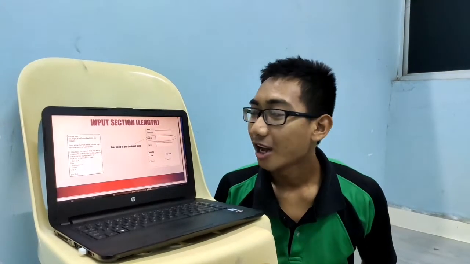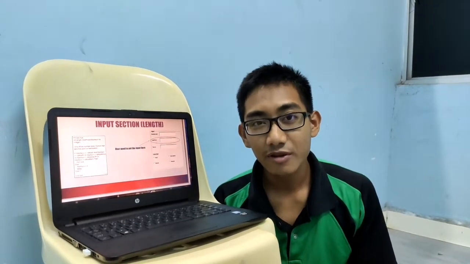For now, I will explain to all of you about the crucial part in this coding section, which is the input section of length and time. First of all, the input section of length. As we know, velocity is equal to length over time, so we need to input a certain key or value to the input of length and also time.